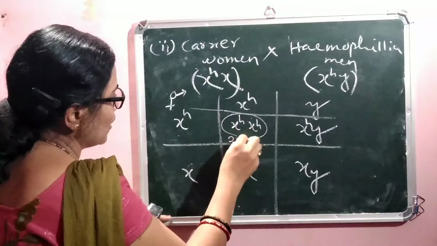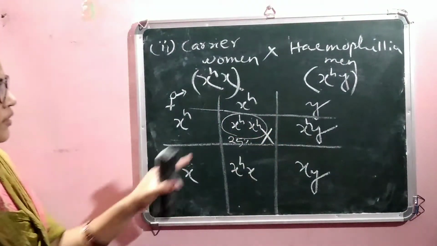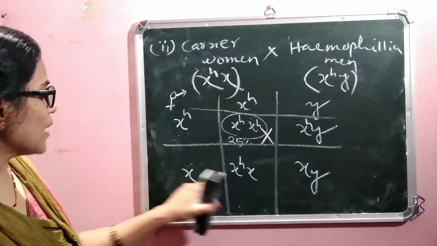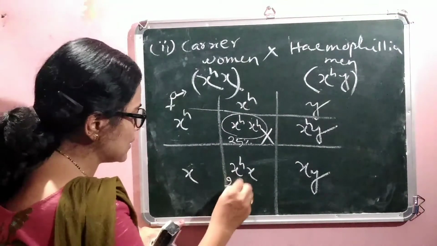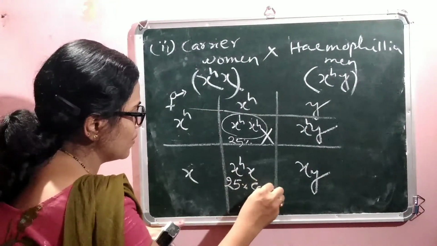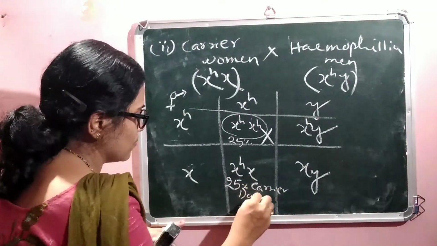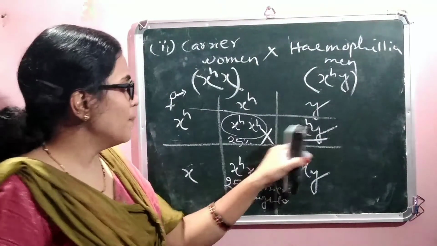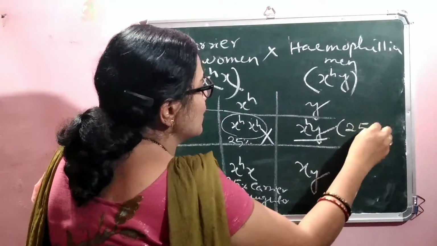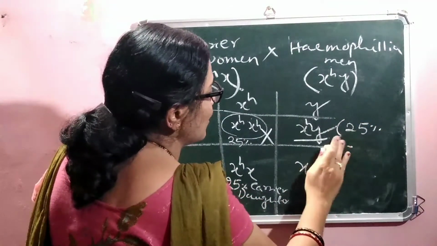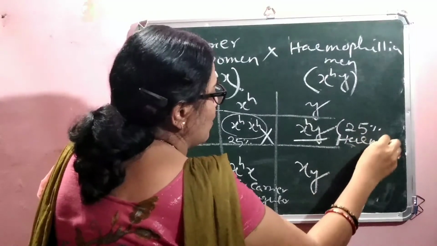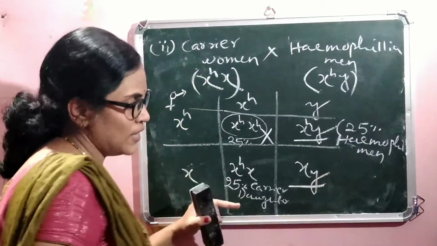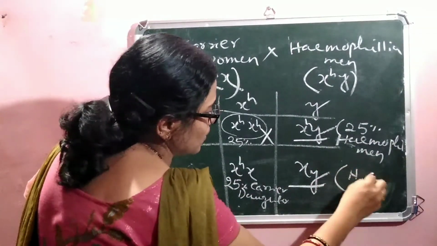25% is total hemophilia, and that daughter cannot live. Whereas XHX 25% is known as carrier daughter. XHY 25% is known as hemophilia son, where XY is known as normal son.